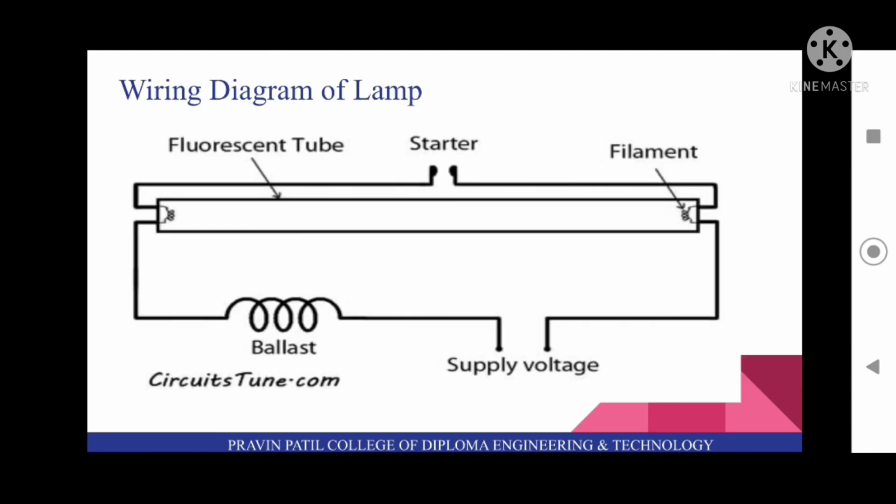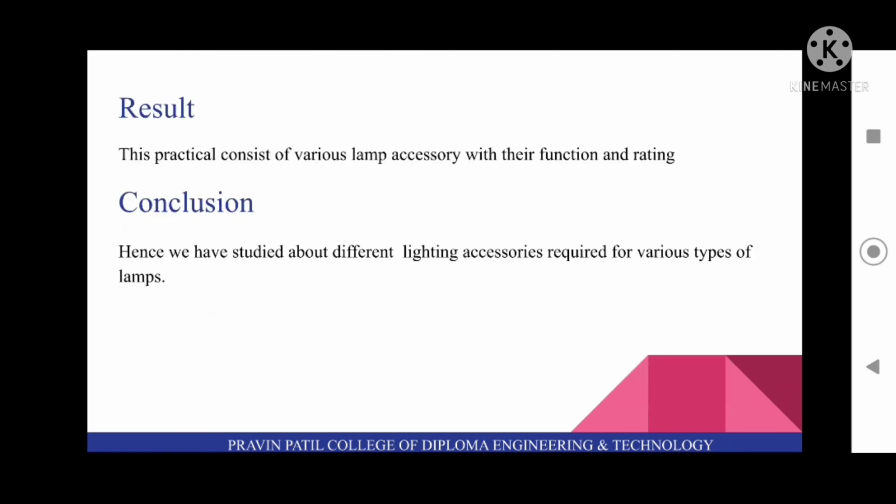Next one is wiring diagram of lamp. So you have to just draw the diagram in your manual, and next you have to just write result and conclusion in your manual, which is this practical consists of various lamp accessories with their function and rating, and conclusion is hence we have studied about different lighting accessories required for various types of lamps. Thank you.